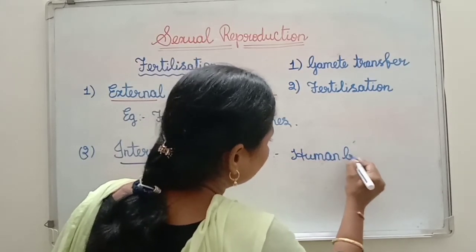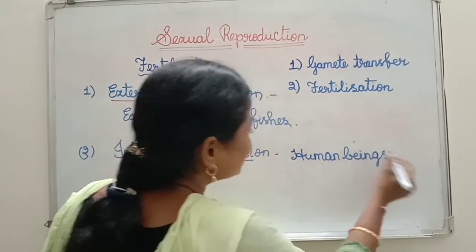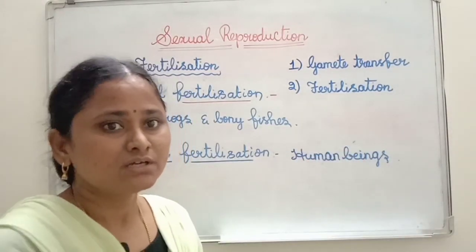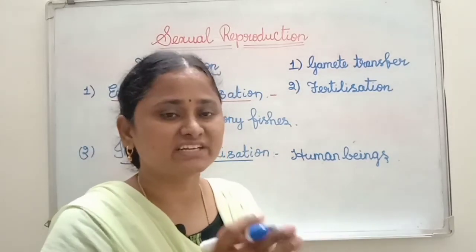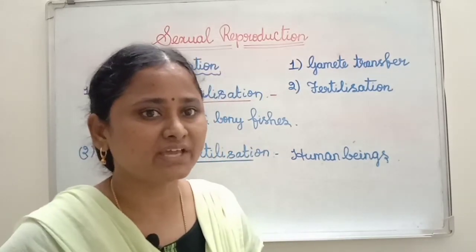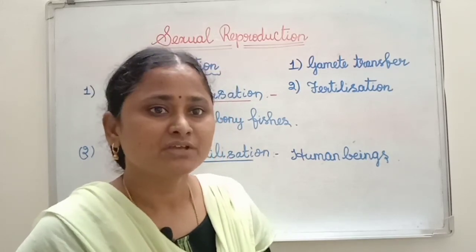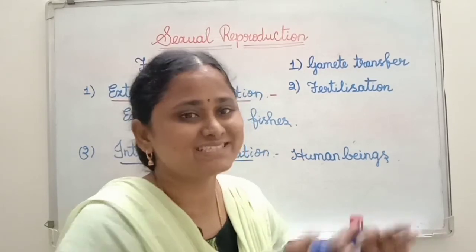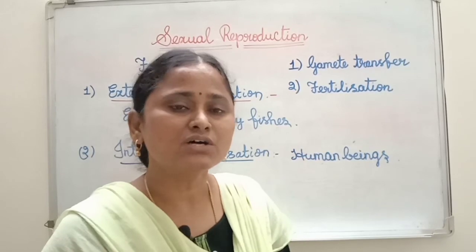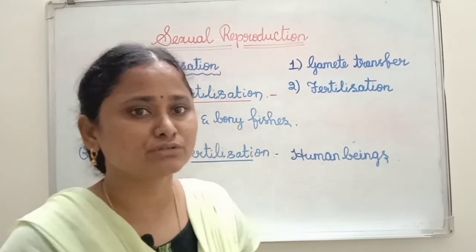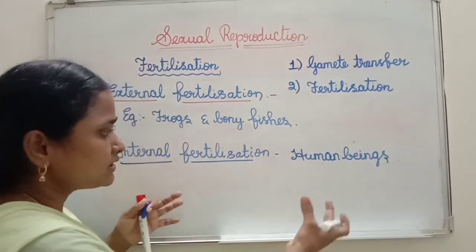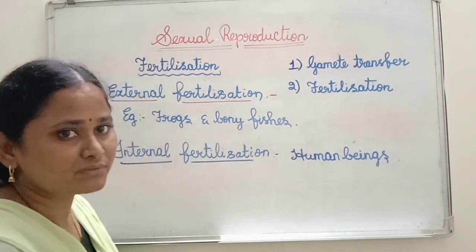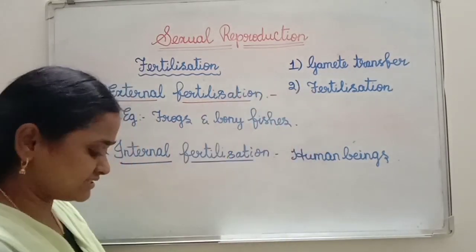In human beings, the male gamete shows motility, while the female gamete cannot show motility, it is stationary. Female produces gametes less in number, while male produces more, thousands of sperms. Like this, the male and female gametes fuse together inside the animal body. So that is about fertilization.